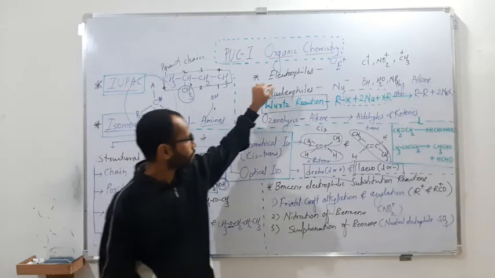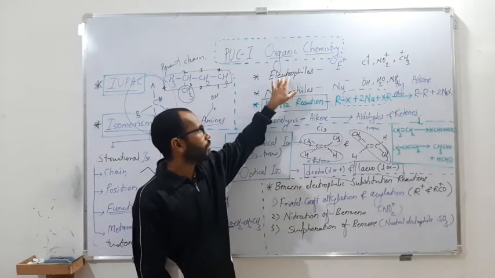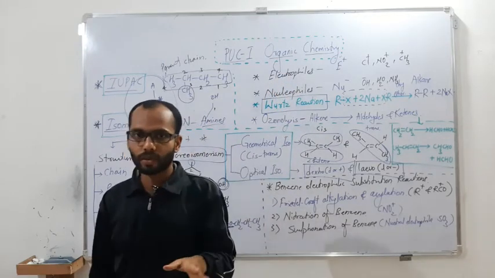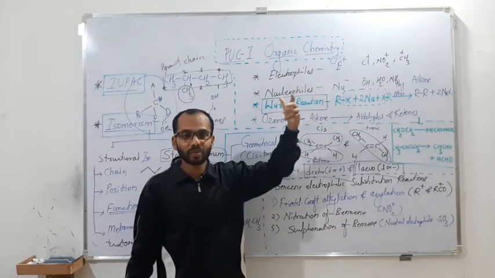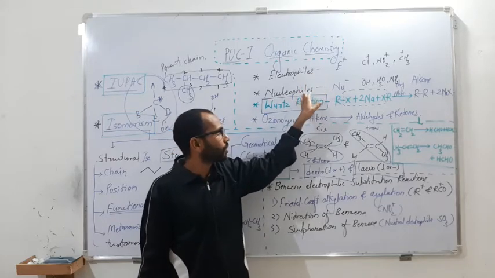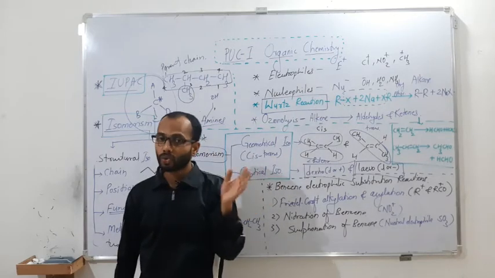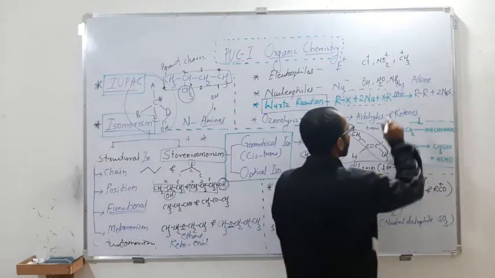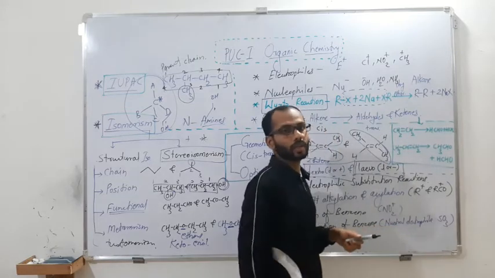Now talking about the very simple species we will be having in chemical reactions. These are electrophiles and nucleophiles, charged species. If it is a positive charge, it is basically deficient. Negative charge is rich. So electrophiles are deficient, generally called E plus. Nucleophiles are rich, and these are going to be Nu minus. But they are not only charged. We have neutral electrophiles as well as neutral nucleophiles. These are all charged electrophiles, as they have a charge.